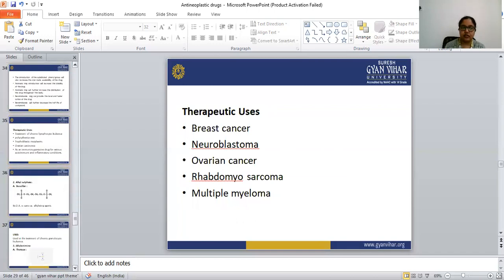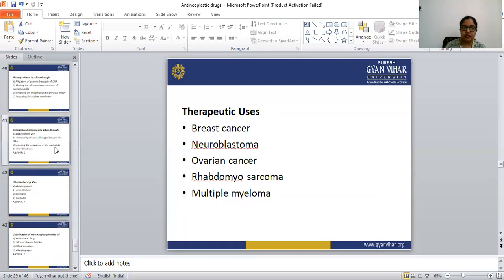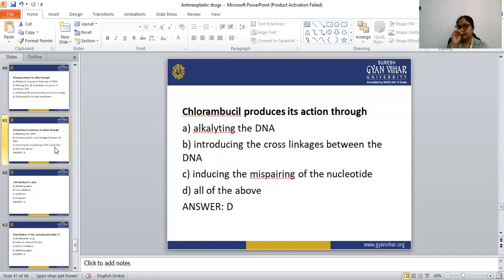So let's see the question and answer. Chlorambucil produces its action through alkylating the DNA, introducing the cross linkage between the DNA, introducing the mispairing of the nucleotide, all of the above. Chlorambucil is an example of the nitrogen mustard, which is a classification of the alkylating agent. The alkylating agent always alkylates the DNA, introduces the cross linkage between the DNA, and also induces the mispairing of the nucleotide. So the answer is all of the above.